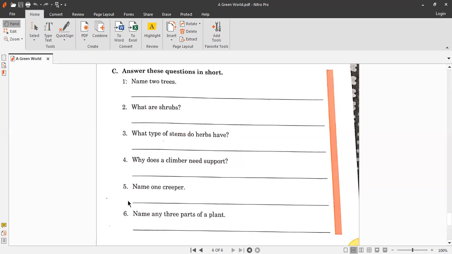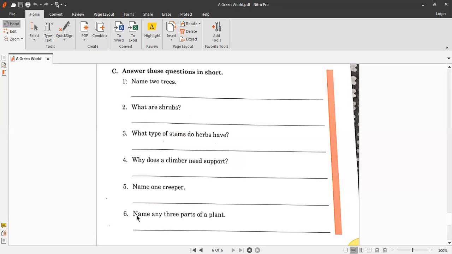Okay, number 5 question is, name one creeper. So you can write watermelon or pumpkin, which is easy for you, which is easy to learn the spellings, or you can write any one. Okay, you can write a watermelon or a pumpkin. So start writing with the capital letter.